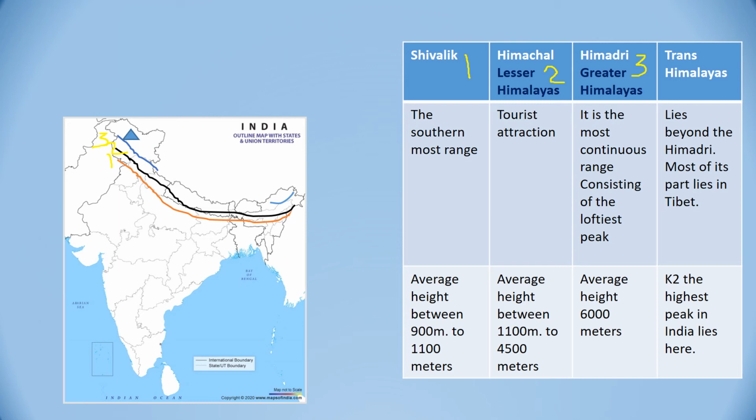It is the most continuous range consisting of the loftiest peaks, and the average height is 6000 meters. It is all snow-clad mountain. But beyond that, there is Trans Himalayas. Most of its part is in Tibet. But in our country, a little part is there. We have to remember this K2. It is the highest peak in India, which lies in the Trans Himalayan region.